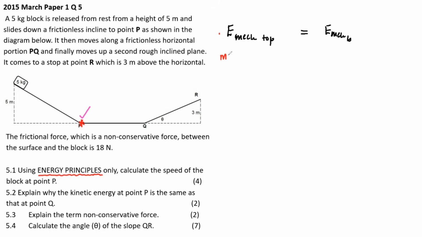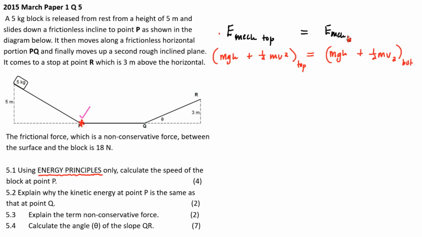Mechanical energy is mgh plus a half mv squared. That's at the top. At the bottom, it's the same thing, mgh at the bottom, plus a half mv squared.